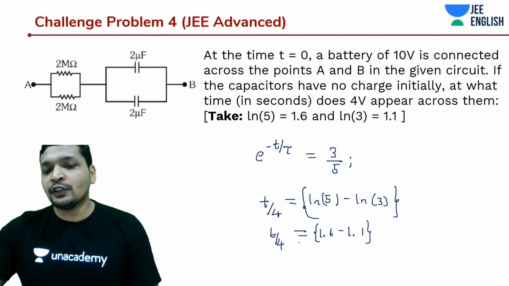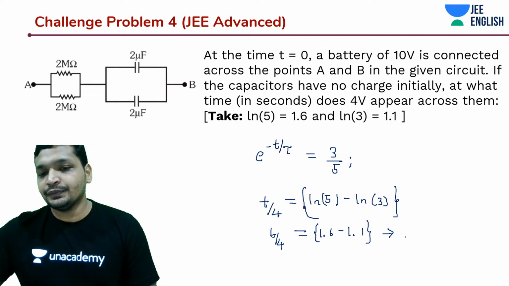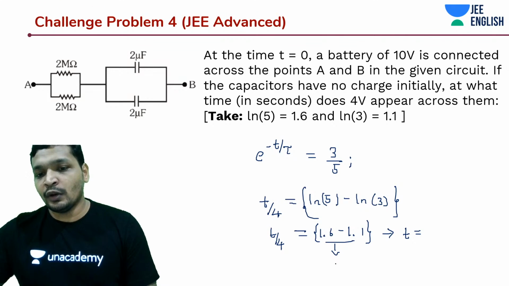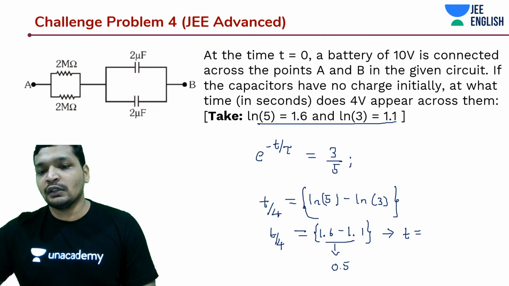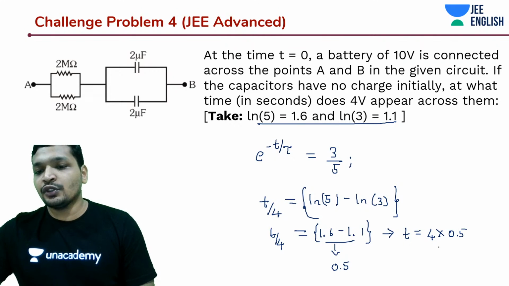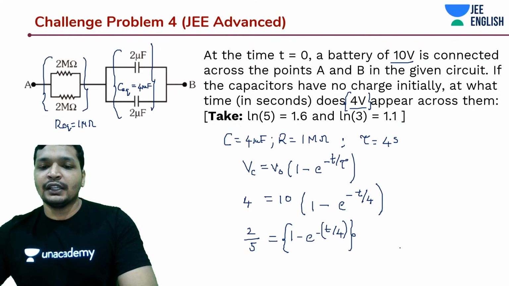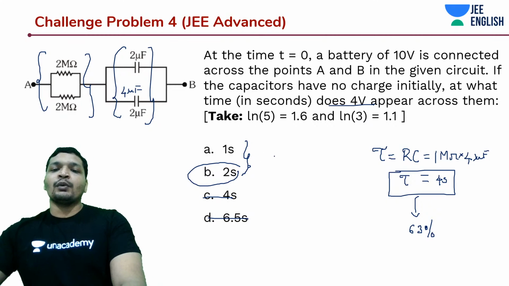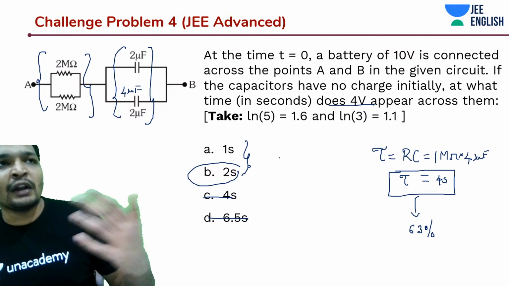So it's 50% of the time, at 0.5 of tau, that it would reach. So we know that t is equal to, this is 0.5, 1.6. This value is given to you. Always make use of these values. This is given to you for some reason, to simplify your calculation. That should be 2 seconds. Amazing, isn't it? Very easy. So you could have guessed it as well. At 1 second, it would be 1/4 of tau.